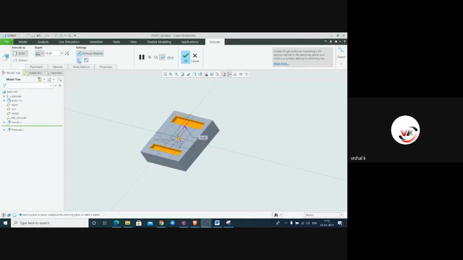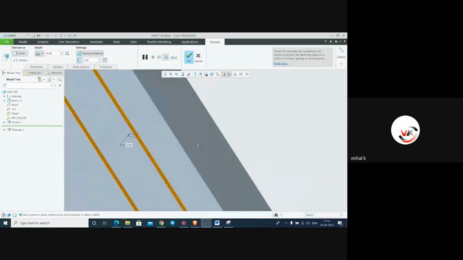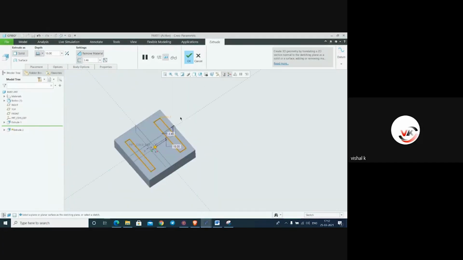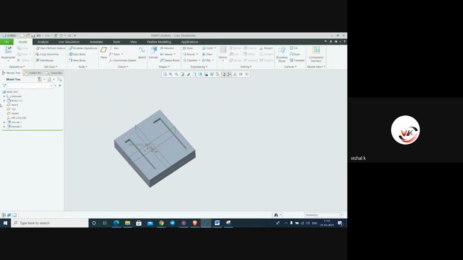If you want in thickness, you can check this option. It is in thickness. Whatever thickness distance you want, you can just put it. Say OK. But I don't want this thickened part. You assign it this, remove material, and say okay. We can change order from here.